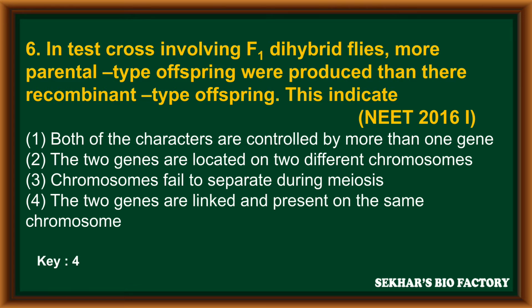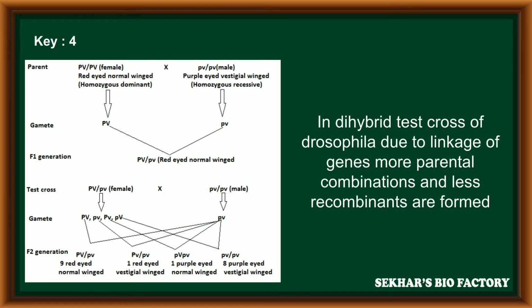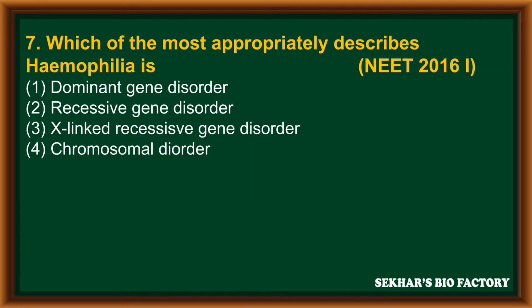The correct answer is the fourth option. The two genes are linked and present on the same chromosome, so more parental combinations and fewer recombinants are produced. So in a dihybrid test cross of Drosophila, due to linkage of genes, more parental combinations and fewer recombinants are produced.